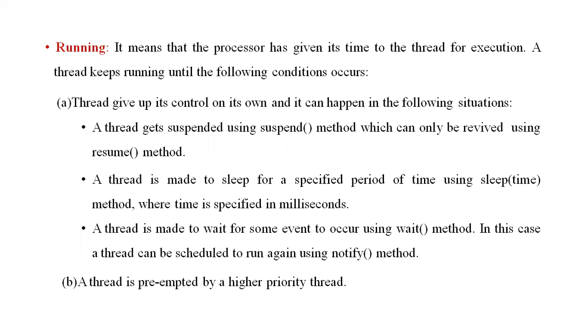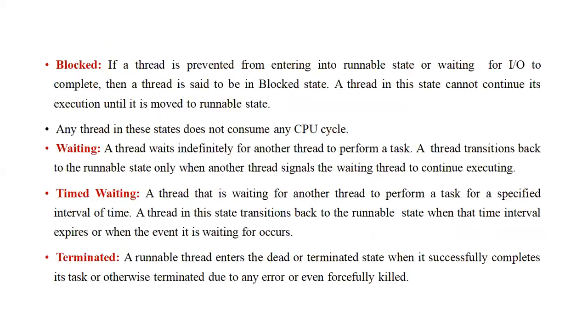A thread keeps running until the following conditions occur. A thread gives up control on its own. It can happen in the following situations. A thread gets suspended using the suspend method, which can only be revived using the resume method. A thread is made to sleep for a specified period of time using the sleep method, where the time is specified in milliseconds. A thread is made to wait for some event to occur using the wait method. In this case, a thread can be scheduled to run again using the notify method. A thread is preempted by a higher priority thread.